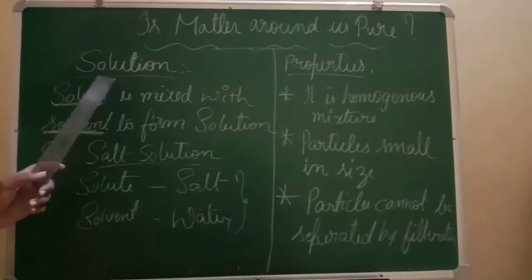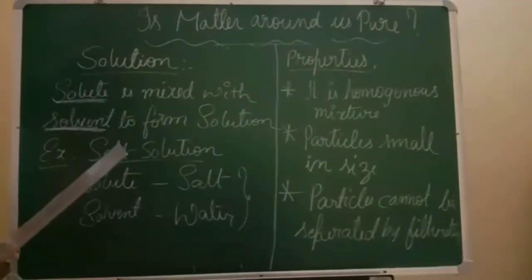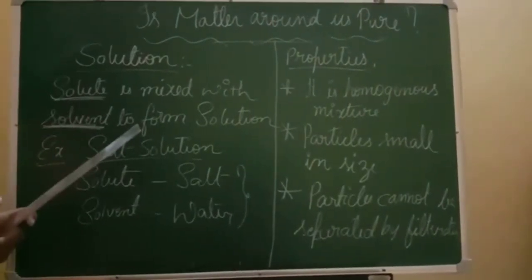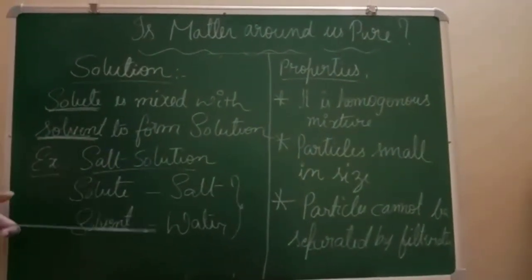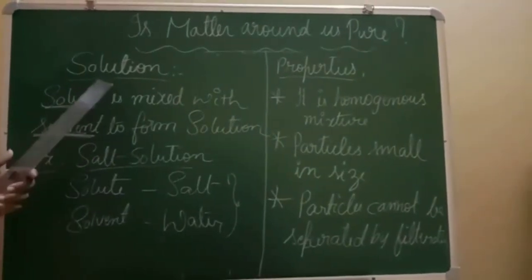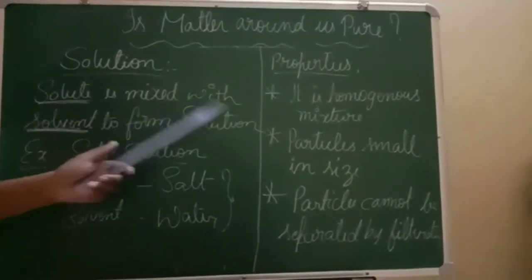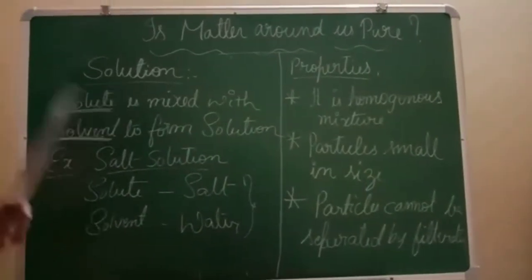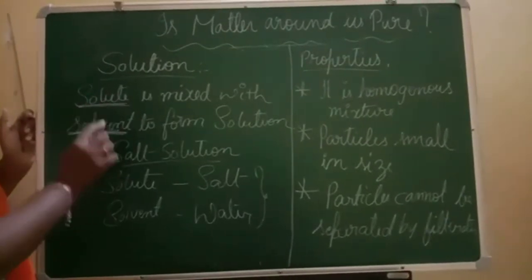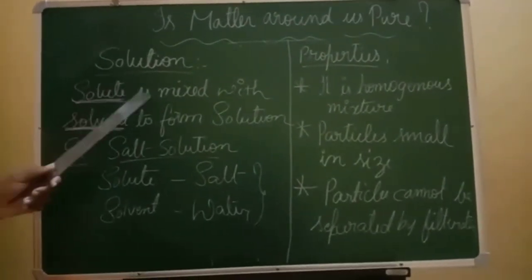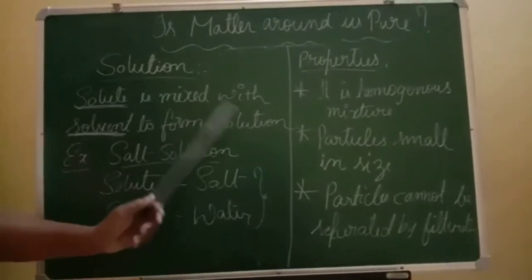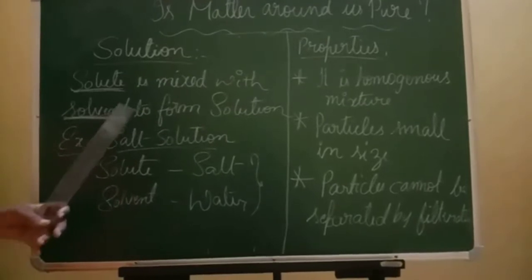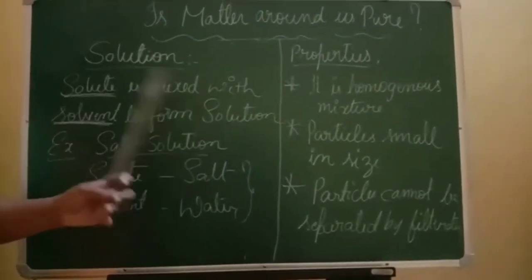Now we'll go through the concept of solution. The solution concept is very familiar to you people, since you have been studying this from the 5th or 6th standard, I guess. So solution means solute is mixed with the solvent to form a solution. Simple, right? The two main concepts here are solute and solvent. So what is a solution? Solute is mixed with solvent to form a solution. This is the definition of solution.